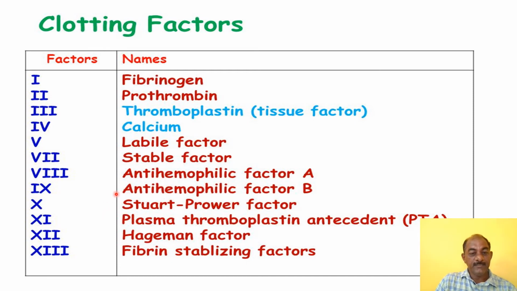Then the 9th factor is the anti-hemophilic factor, also called the Christmas factor. The 10th is called the Stewart factor. Plasma thromboplastin antecedent is also called PTA. And the 12th is the Hageman factor and fibrin stabilizing factor. So in this way, these are the clotting factors. These clotting factors play an important role in blood clotting.